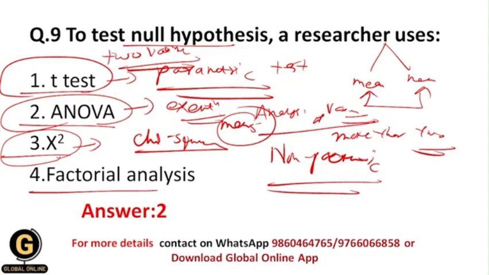And that's why to test a null hypothesis a researcher does not use chi-square test. And what is factorial analysis? So basically factorial analysis is the technique by which we reduce a large number of variables into smaller variable factors, and that's why it is called factorial analysis. So your correct answer for this question should be 2.